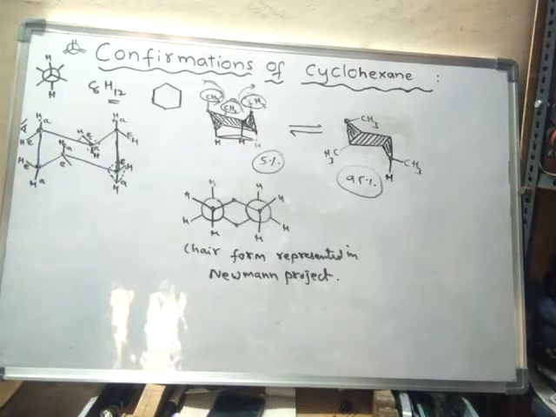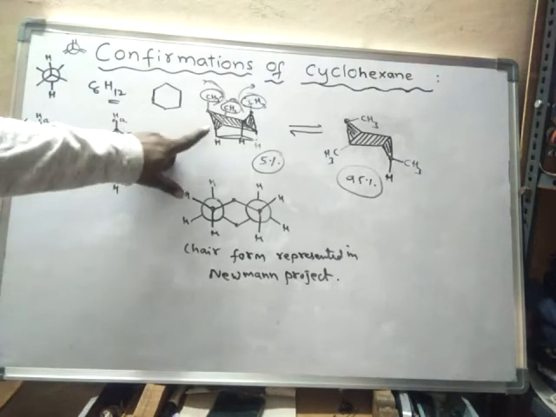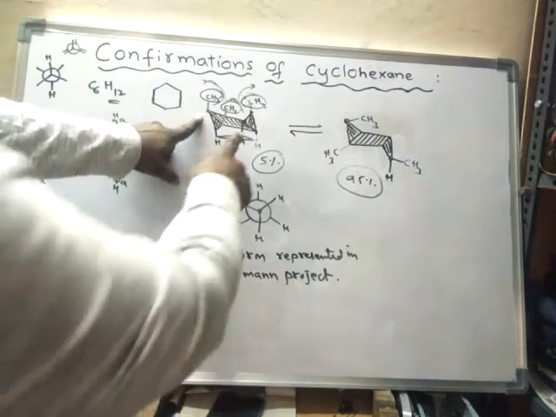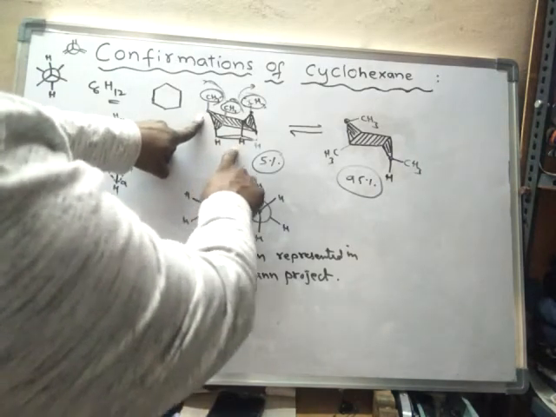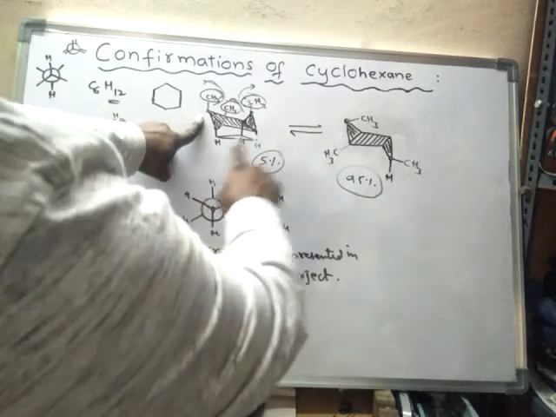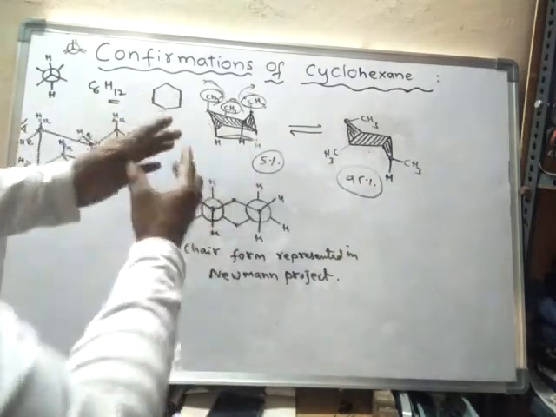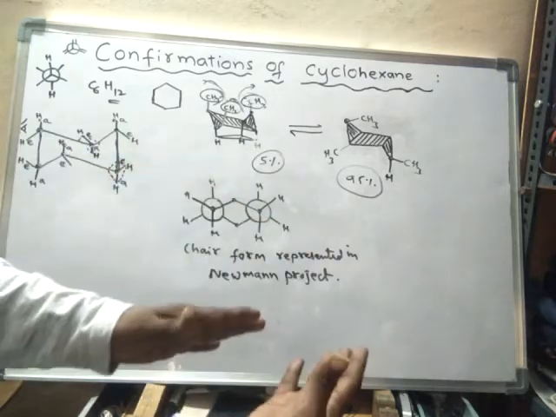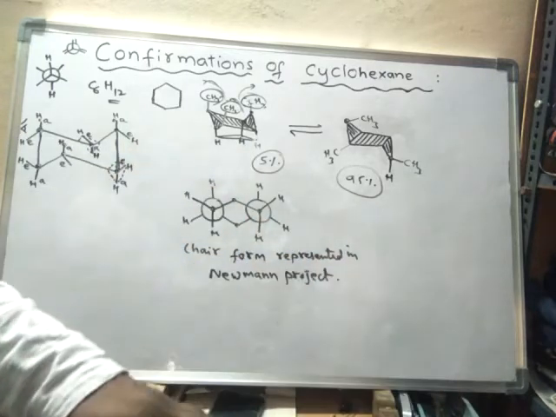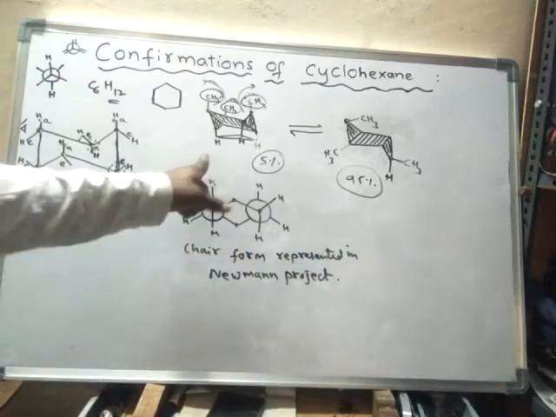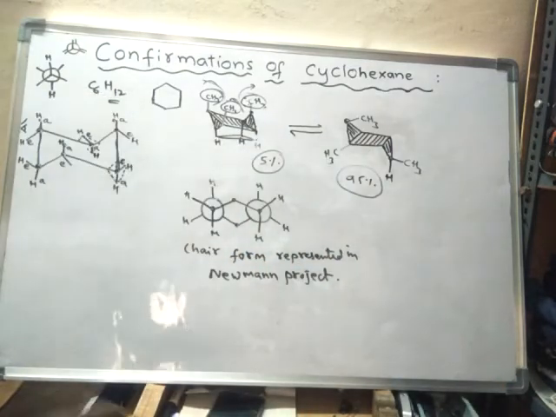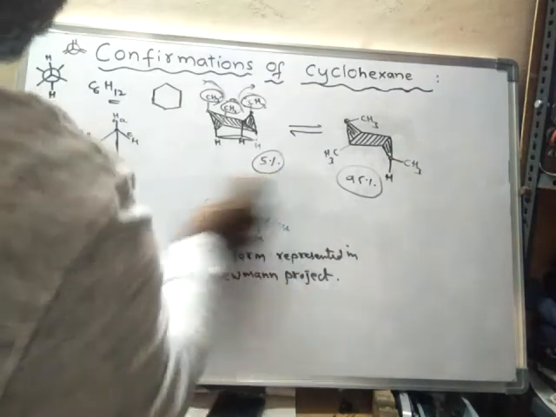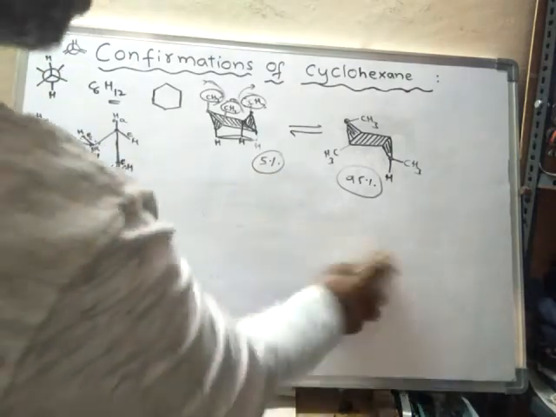Okay, right. Now we'll discuss the next topic. This chair form will convert into half chair form before converting into the other chair form. So this chair form will convert into half chair form, twist boat form, and boat form, then again twist boat form, half chair form, and finally into the other chair form. Now we'll discuss how the half chair form looks.